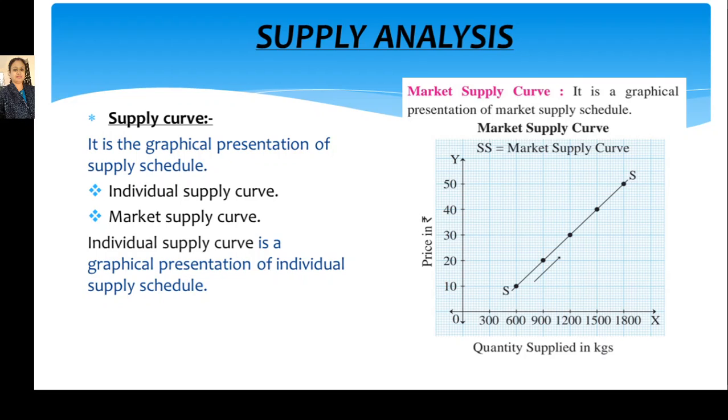At 20 rupees it is 900 units, at 30 rupees it is 1200 units, and so on. When we join all those points, we get the supply curve, and it is upward sloping from left to right. This is the shape of the market supply curve, and the individual supply curve also goes upward from left to right.